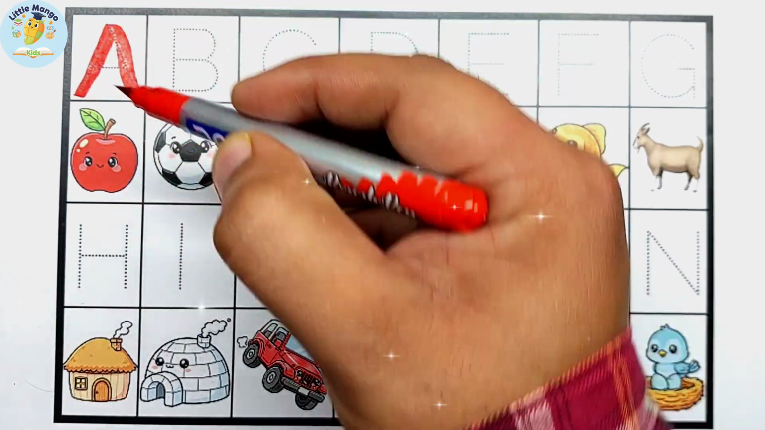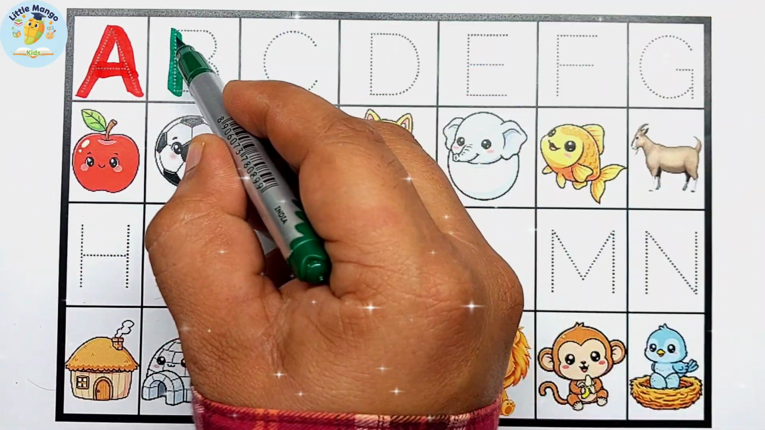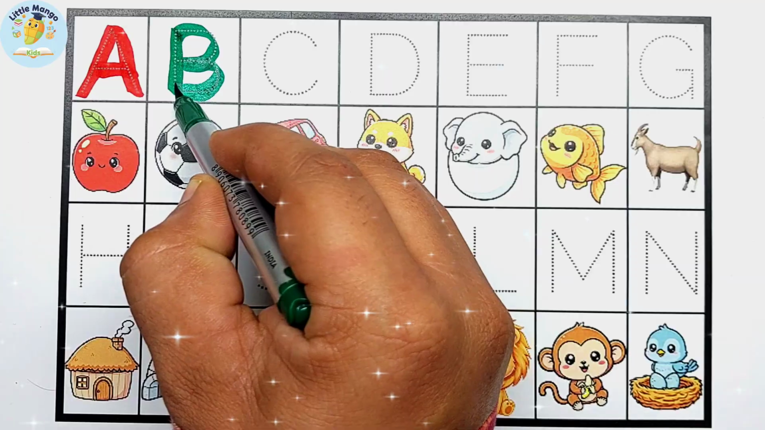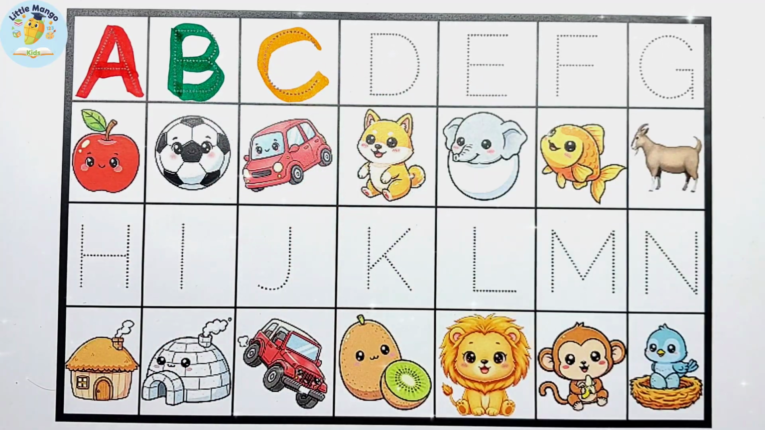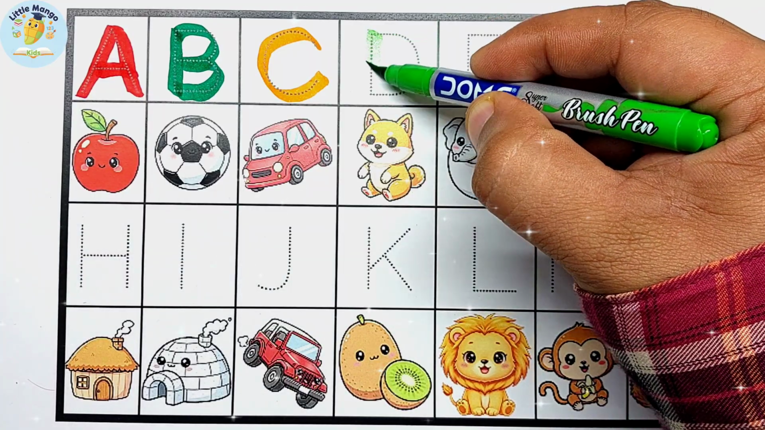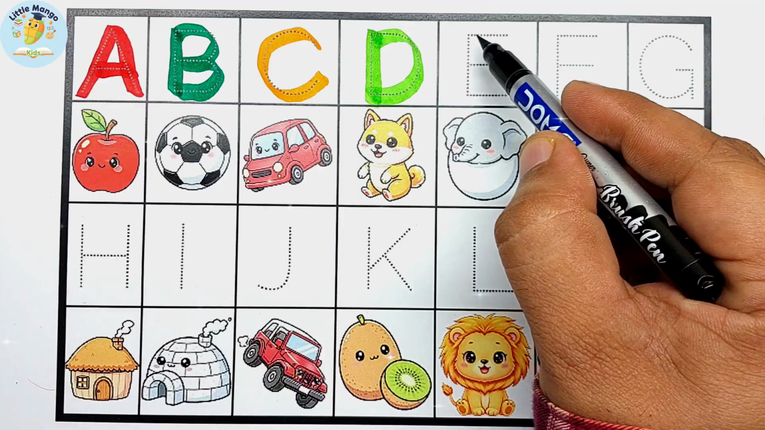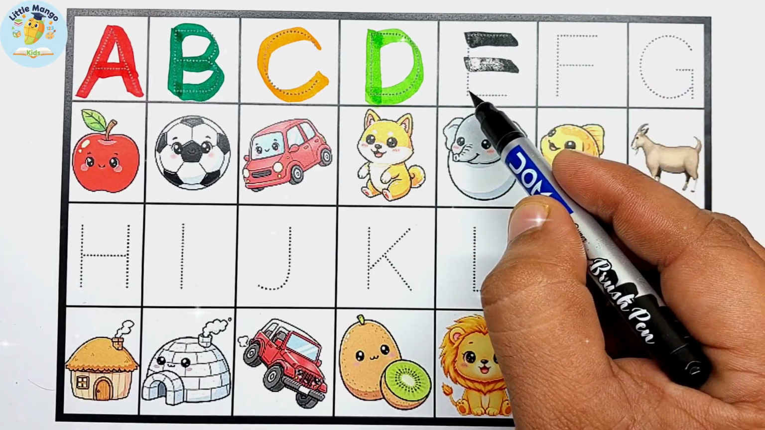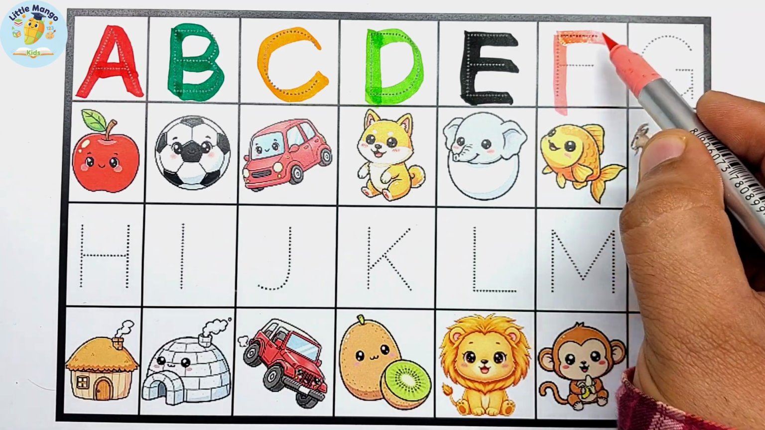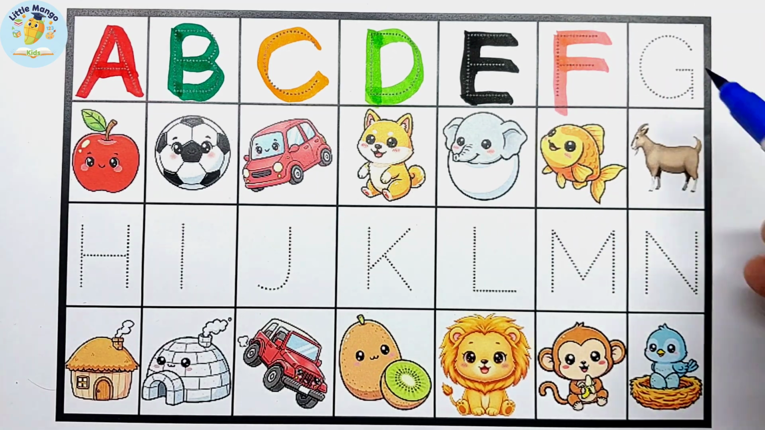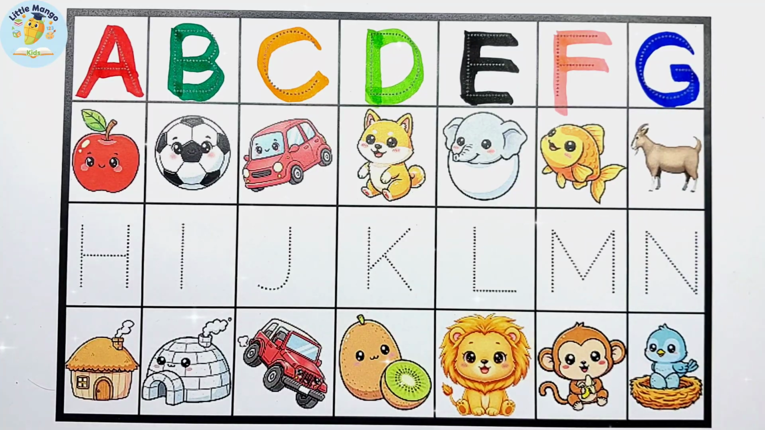A. A is for apple. B. B is for ball. C. C is for car. D. D is for dog. E. E is for elephant. F. F is for fish. G. G is for goat.